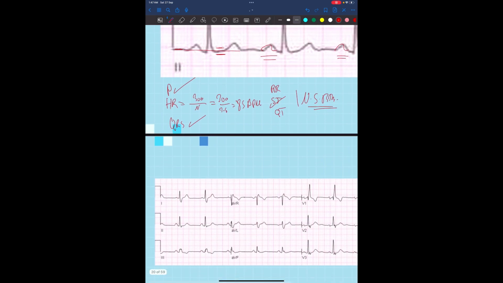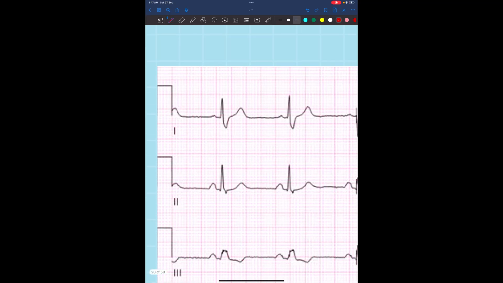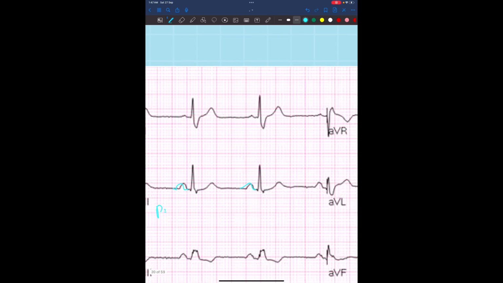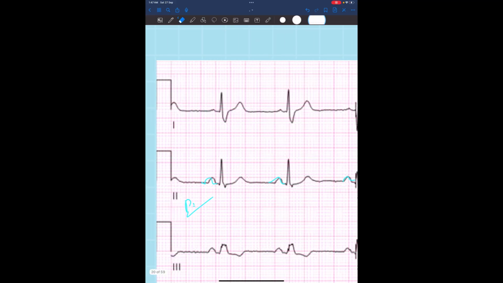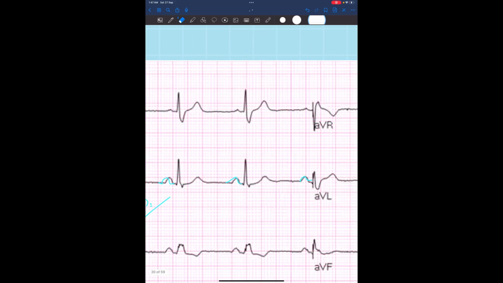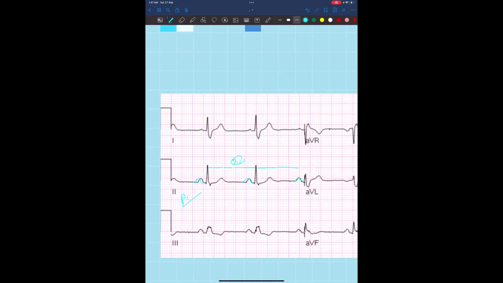Now for the next case, let's check for the P waves. As we said, P waves. Here's a P wave. The P wave is there, before every QRS complex. So it's true, P wave is there. Now let's check if it is regular or not. So we have 1, 2, 3. Here is a half, here is a half, so 3.5. Also 1, 2, 3, and the half to be here. The rate is not written on this ECG, so I'm going to assume that the heart rate is normal.